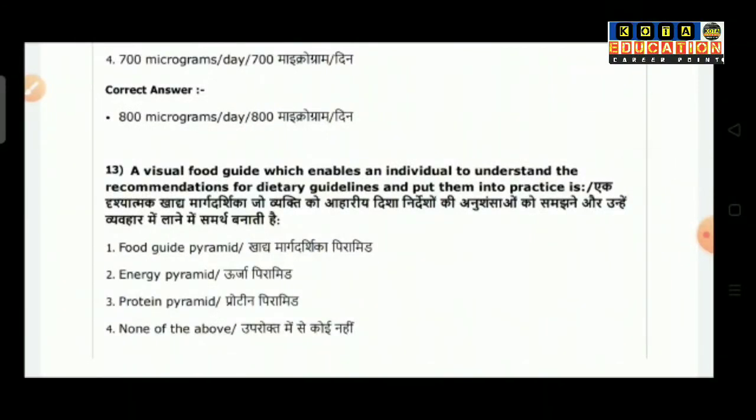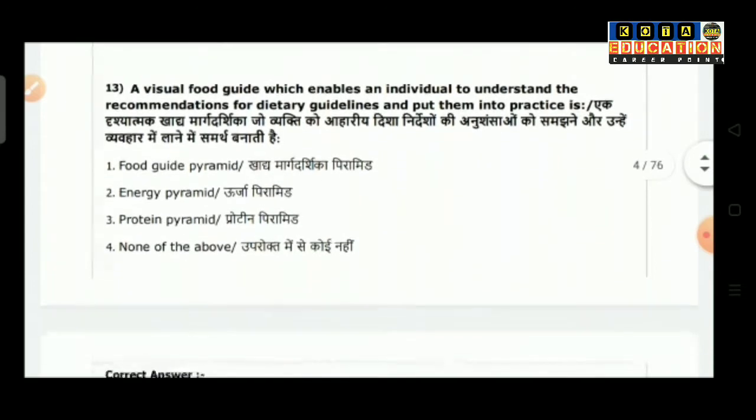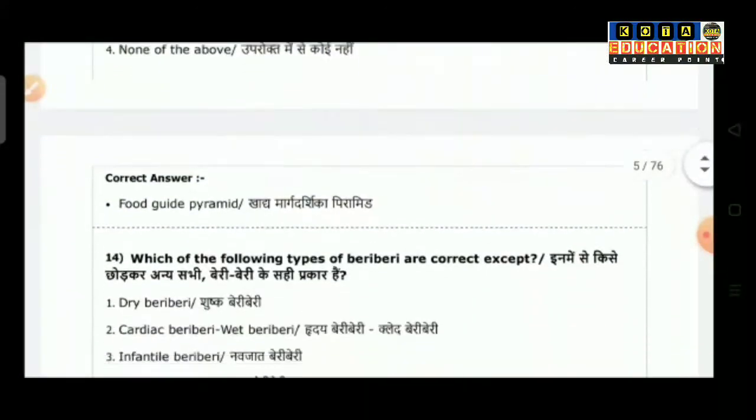Question number 13 is a visual food guide which enables an individual to understand the recommendation for dietary guidelines and put them into practice is: option 1 is food guide pyramid, option 2 is energy pyramid, option 3 is protein pyramid and option 4 is none of the above. So the correct answer is food guide pyramid.